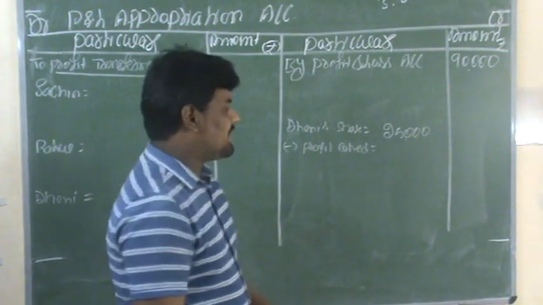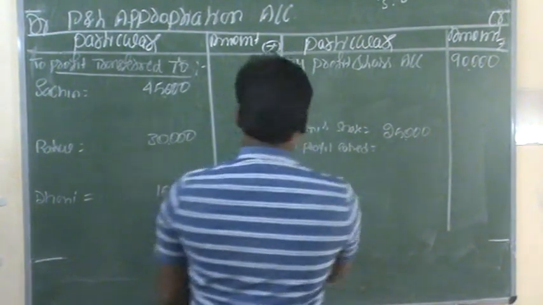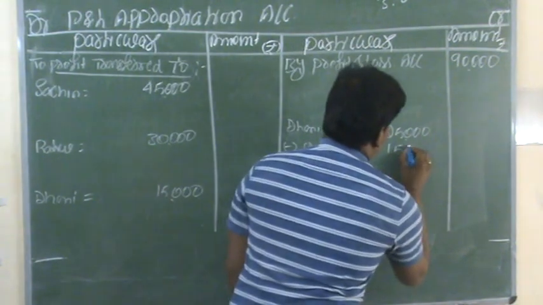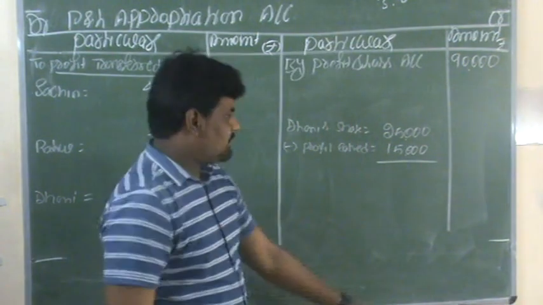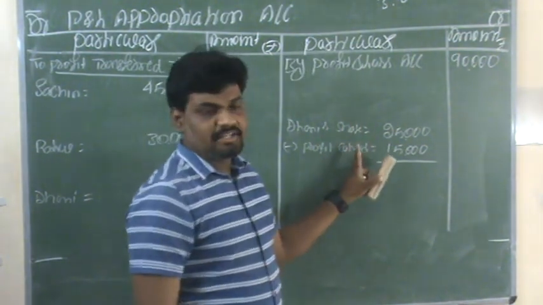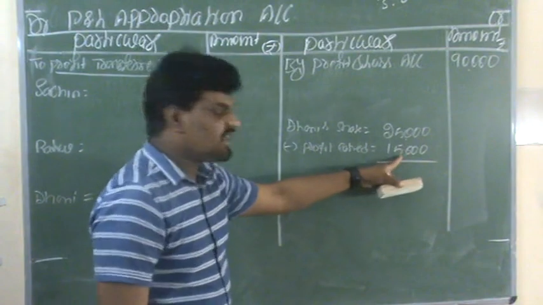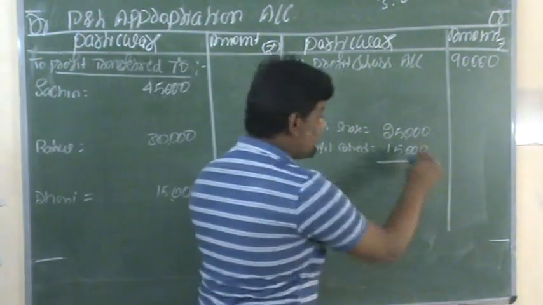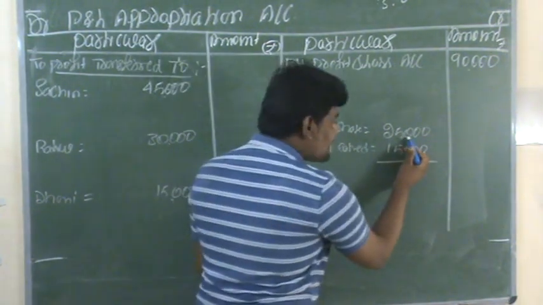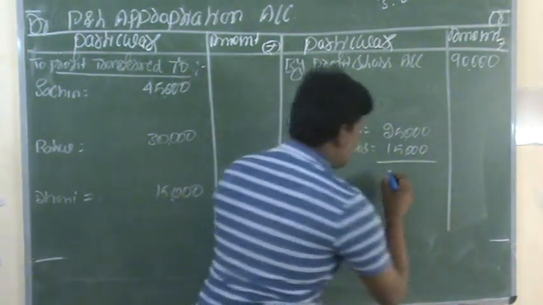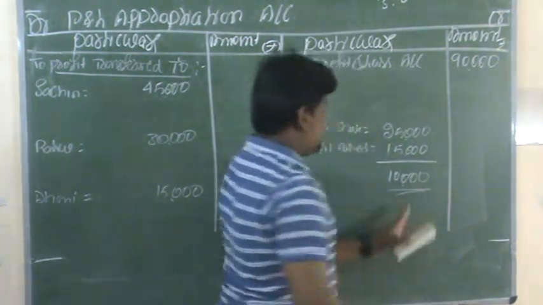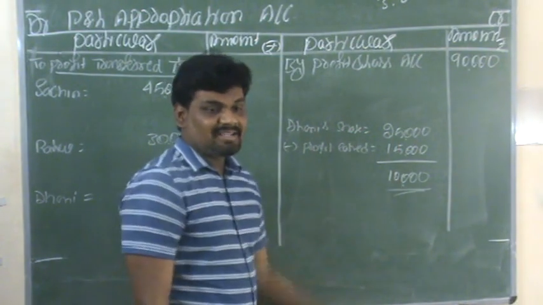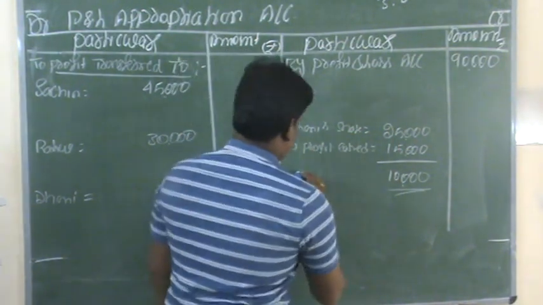As per their agreed ratio, the profit they earned is rupees 15,000. As per the profit sharing ratio, they got 15,000. What is the remaining balance? 25,000 minus 15,000, we will get 10,000. This is the deficiency.